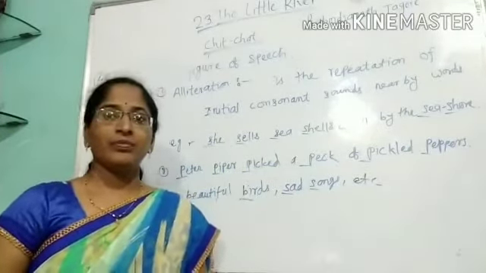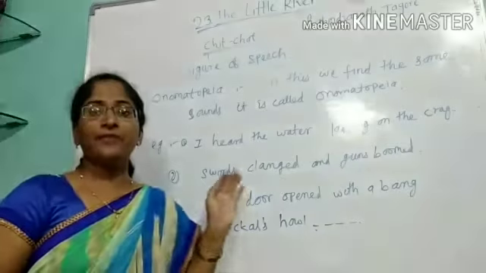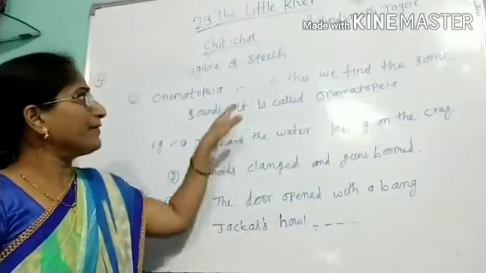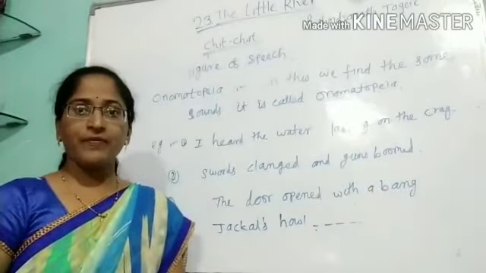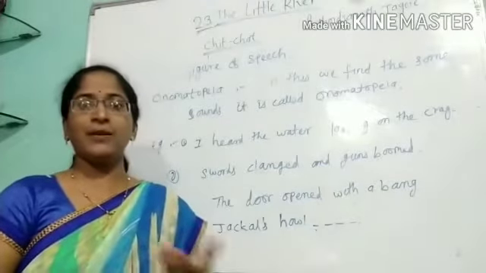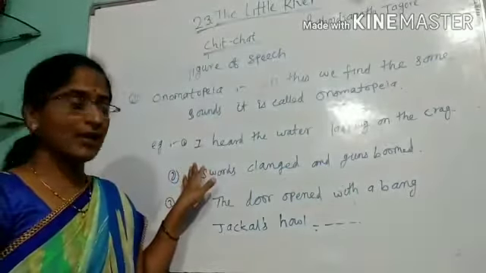Next is onomatopoeia. The second figure of speech is onomatopoeia. We have to learn it. In this we find some sounds, or we find some echo in the sentences. So we call it onomatopoeia. In Marathi we call it dhvani suchak. Okay. So here some examples are there.